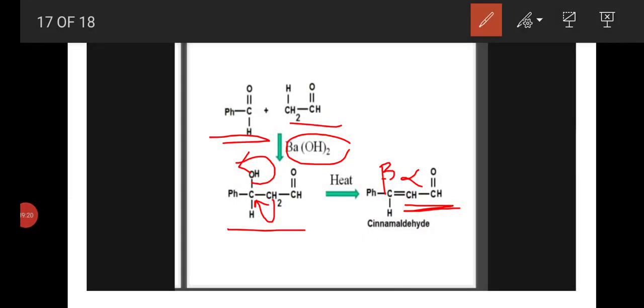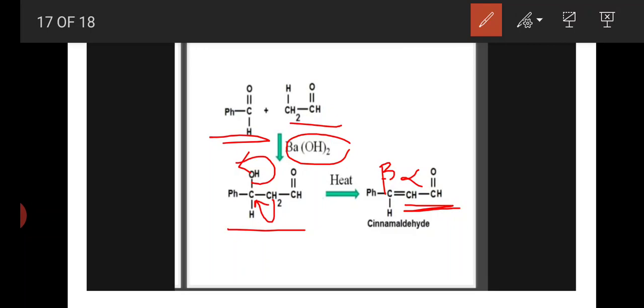Aldol condensation or aldol formation is between two same aldehydes. For example, two acetaldehydes participate in aldol condensation and form aldol, and it loses a water molecule and forms alpha beta unsaturated compound.